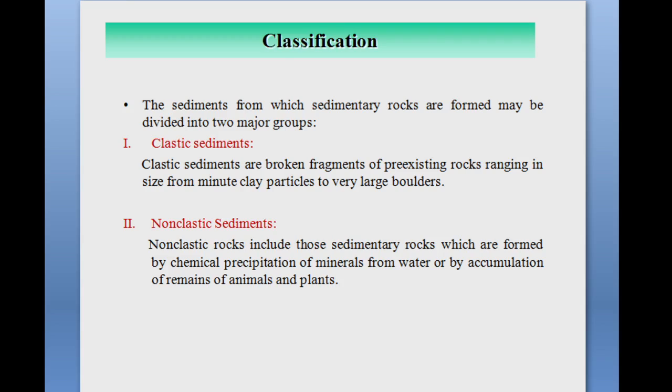The sedimentary rocks which are formed by the precipitation of minerals from water or by the accumulation of remains of animals and plants.